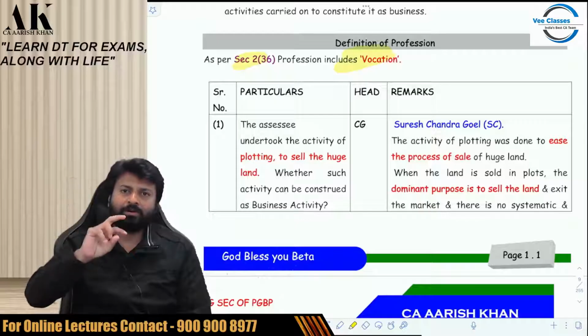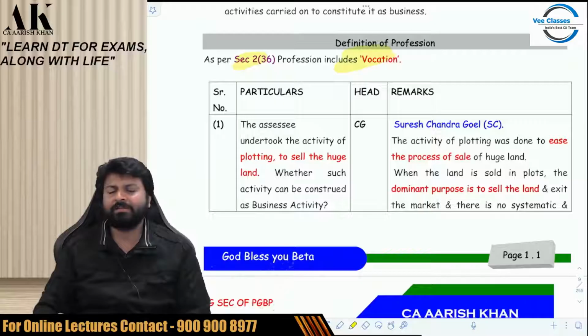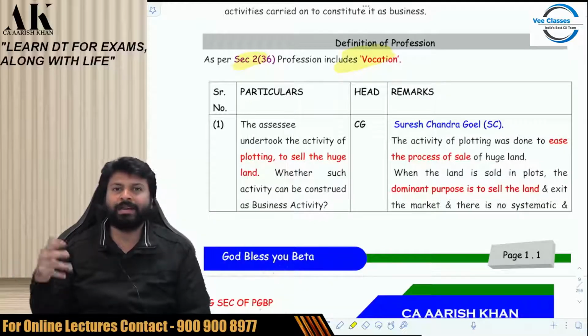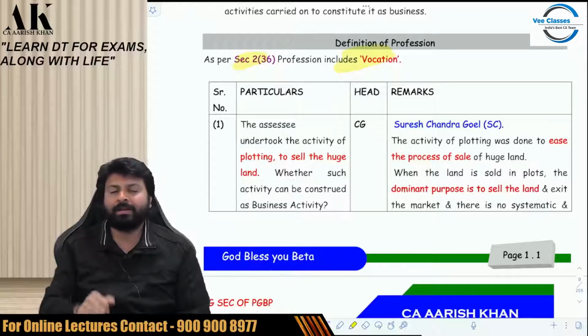Okay. So now he is selling the plots. The plots which he is selling, he is taking the money from the buyers. So obviously he's having some gain by selling that small plot. Where will that gain go? The department was saying that it will go to PGBP. The assessee said that it is not PGBP. It is not my business to buy land and sell land. The department said that no, it is PGBP. The assessee said that no, it's capital gains, a long-term capital gain. So give me indexation also, and give me the lower tax benefit also, because in capital gains the tax rate is 20% for long term.